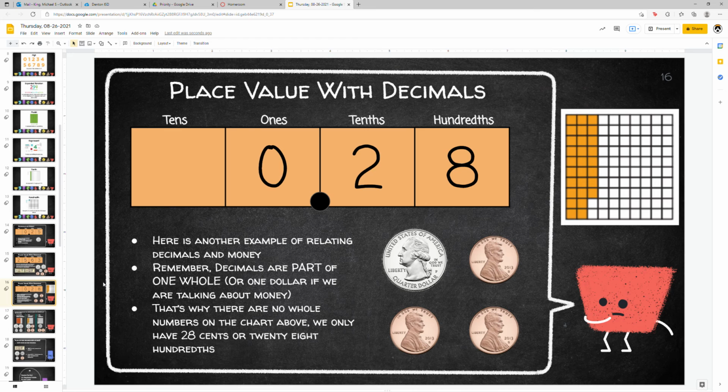How about this one? I've got 28 hundredths. I also left that model from yesterday too. You can see on the hundreds grid, I've got 28 out of the 100 shaded in, or 28 hundredths. So this is another example of relating decimals to money too, though. Remember, decimals are part of one whole. If we only have numbers in the tenths and hundredths place, but nothing in the ones, tens, hundreds, etc., we don't have a whole number yet. We've just got part of a whole number, or part of one. So that's why there are no whole numbers on the chart above. We only have 28 cents pictured here, right? There's a quarter and 3 pennies.